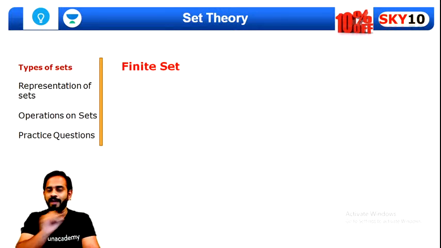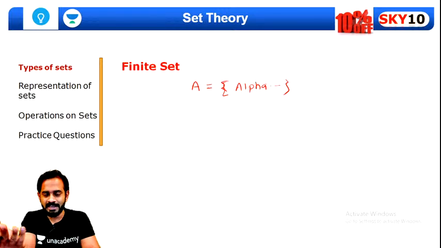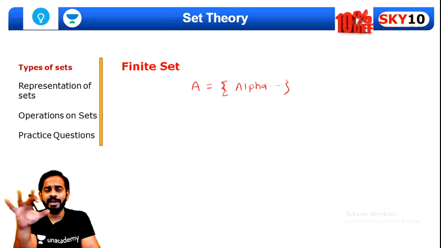Now finite set. Let's say I have a set A which consists of only alphabets. Now we know that there are only 26 alphabets. It means that it will not have infinite elements.